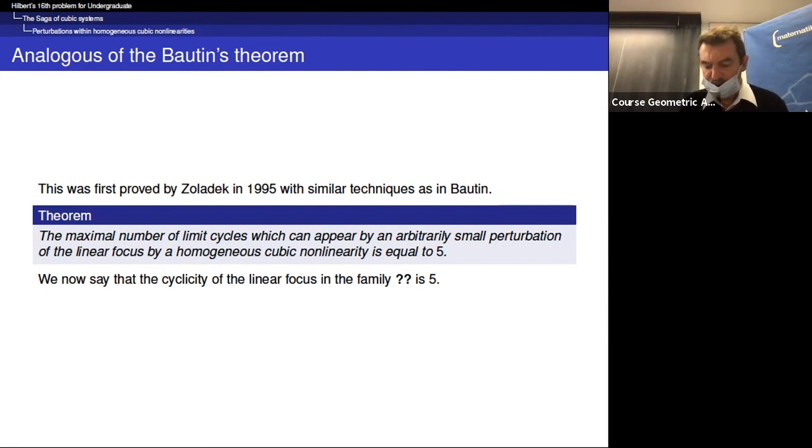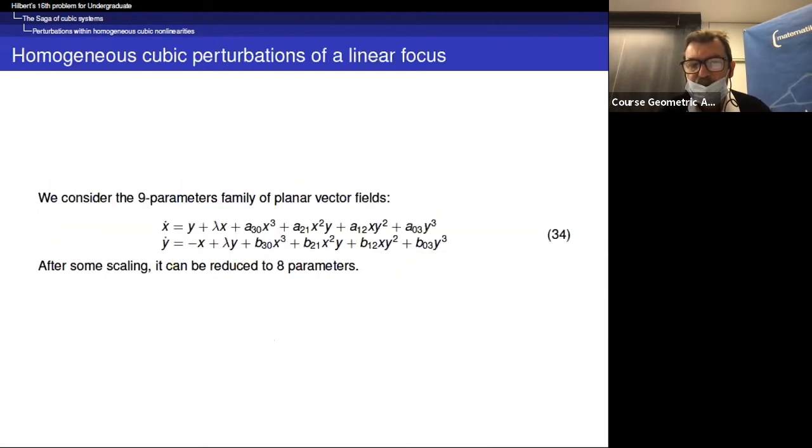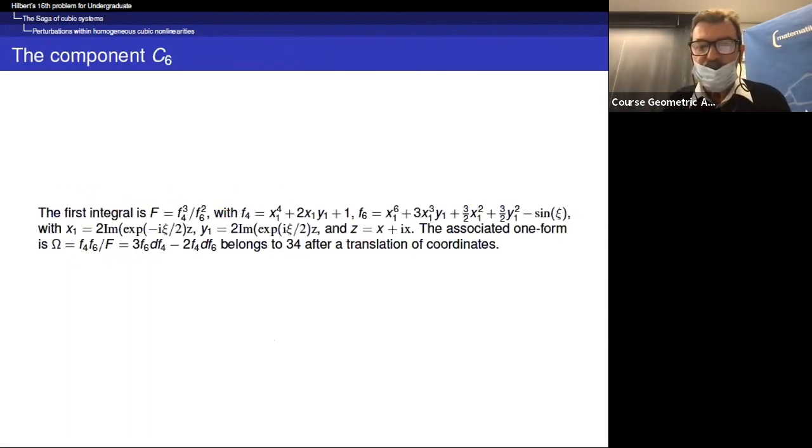And he proved that in that case, the maximal number of limit cycles which can appear is equal to 5. So we now say that the cyclicity of the linear focus in this family here is equal to 5.